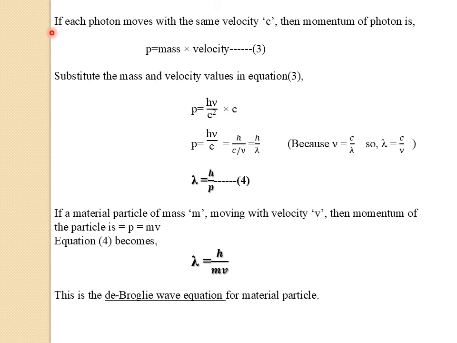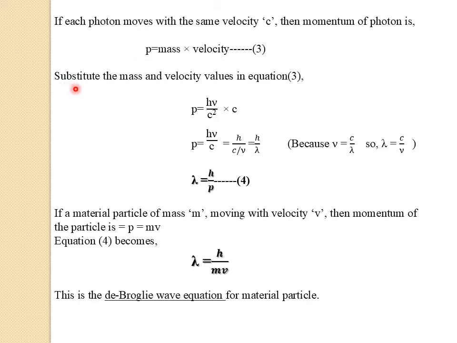So in the previous slide, we have seen the equation of mass of the photon, that is m equals h nu by c square. Now if each photon moves with the same velocity c, then momentum of photon is given by p equals mass into velocity. So that is, momentum is the product of mass and velocity. Let us name this equation as equation number 3.